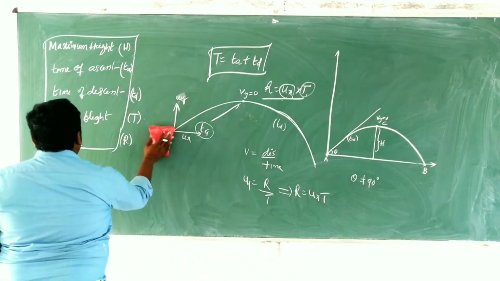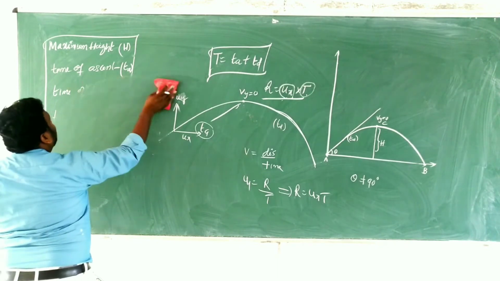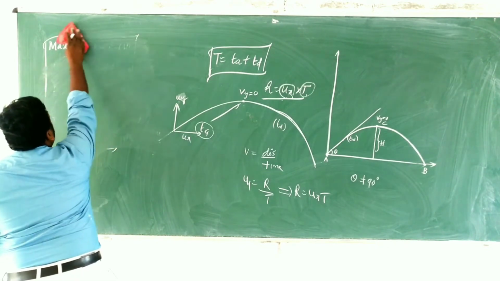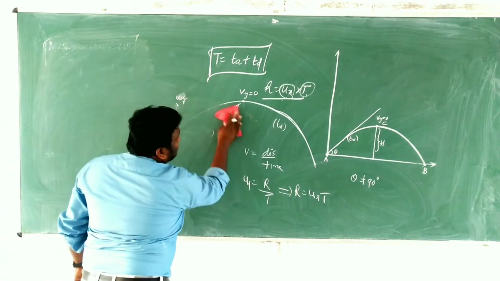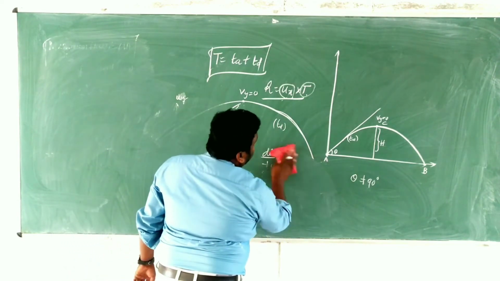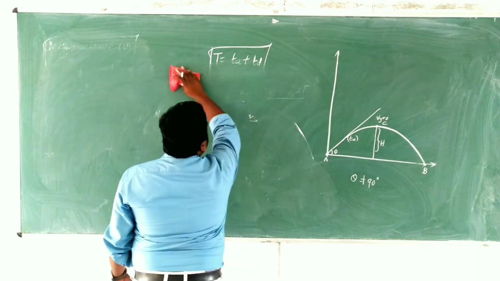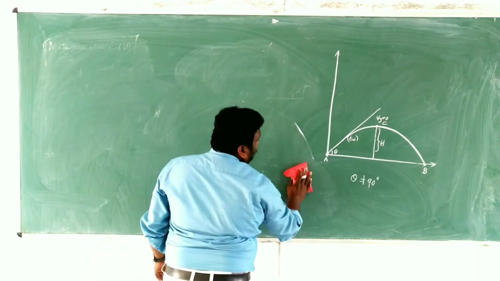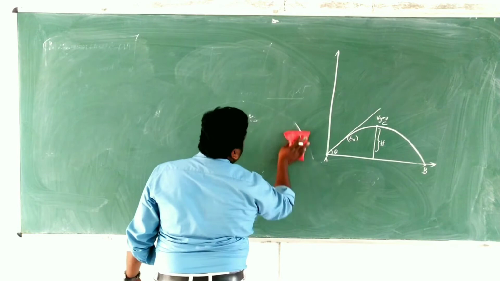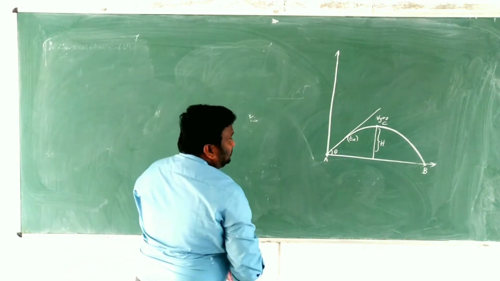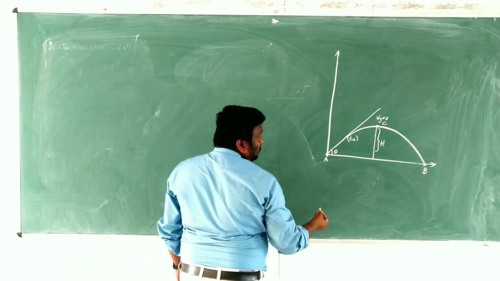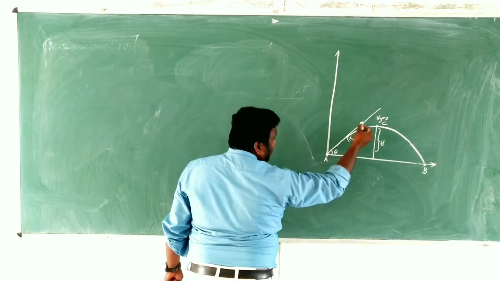So for them we have to derive the expressions now. The same concept, children. This is projectile motion. Children, this is very, very important, so we have to focus on the video very clearly. Don't neglect the definitions and derivations.